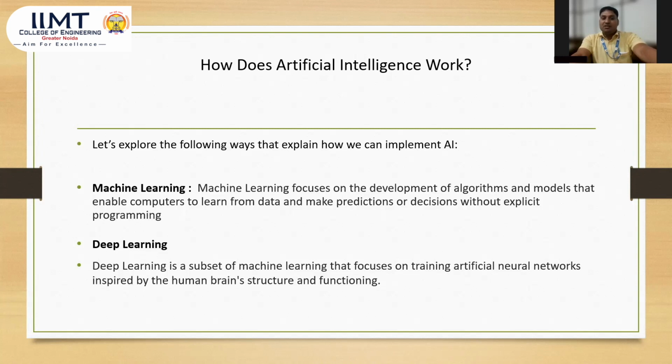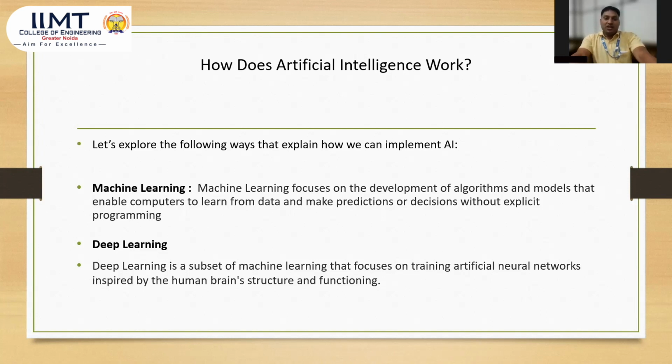First is the machine learning method, and deep learning also. We are going to talk about machine learning. What is machine learning? Machine learning focuses on the development of algorithms and models that enable computers to learn from data and make predictions or decisions without explicit programming. It means machine learning performs different kinds of tasks through different kinds of algorithms.